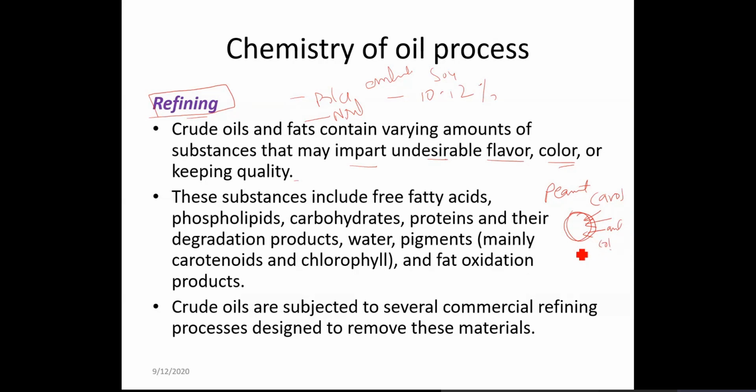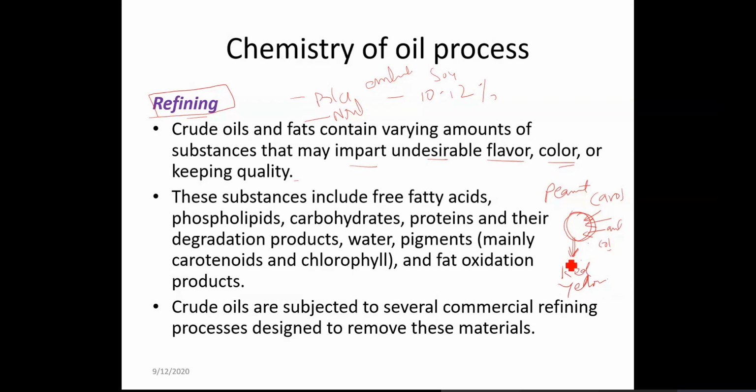Pigments like chlorophyll, carotenoids, and anthocyanin are fat soluble. So when you try to extract the fat, these pigments also come, and the color of the oil will be either red or yellow or a little bit pinkish.